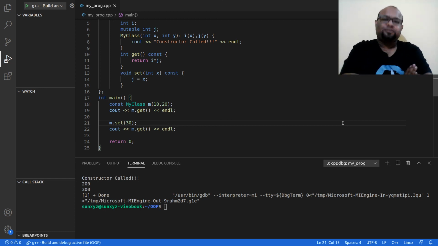Then we saw const in the context of the parameter of a method. What would happen if I have const as parameter? If I take const as parameter, then I would not be able to change the value of whatever parameter is declared as const inside the method or the function.